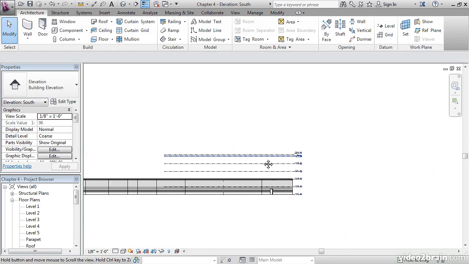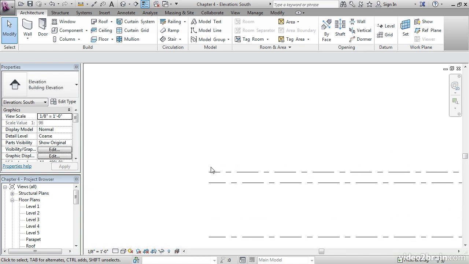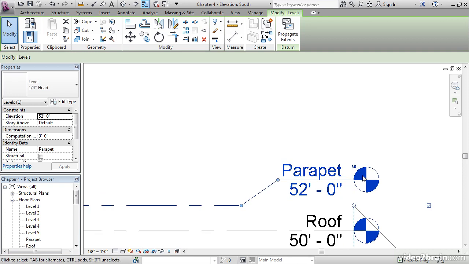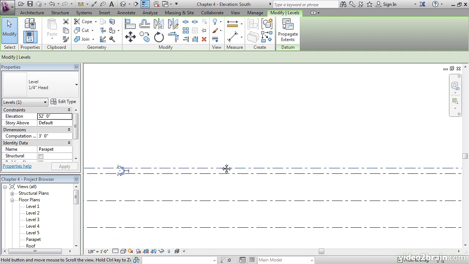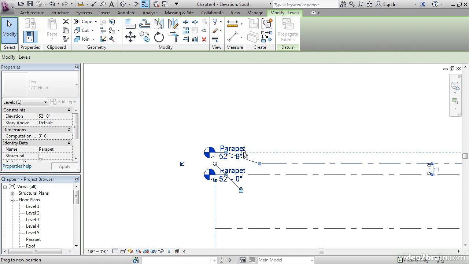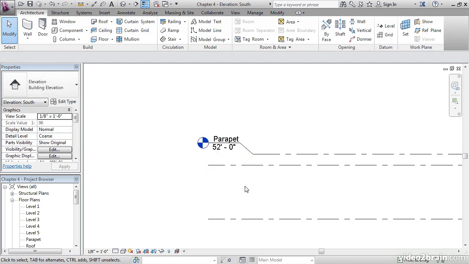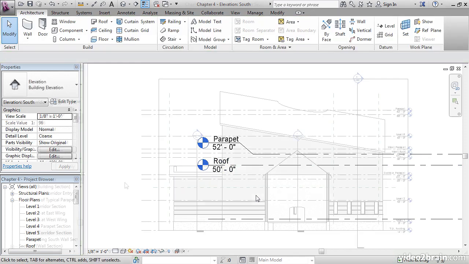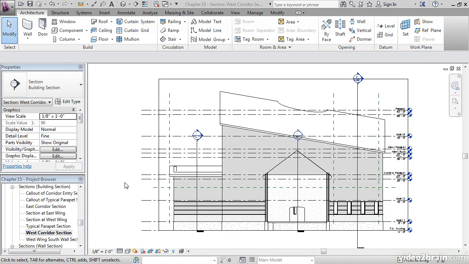Let's go to the other end of this, and let's turn on these as well. Let's select the line. Notice that we have no elevation, no datum, no name. We can turn that all on in one shot by clicking this little pick button right here. We might as well add the elbow now and move this up out of the way and move in our grips. Go to the roof level and turn that on. Now we're rolling. By understanding what views are and knowing how to add levels, we're getting a fantastic look at how Revit functions.